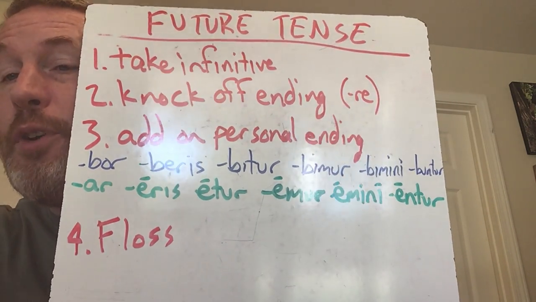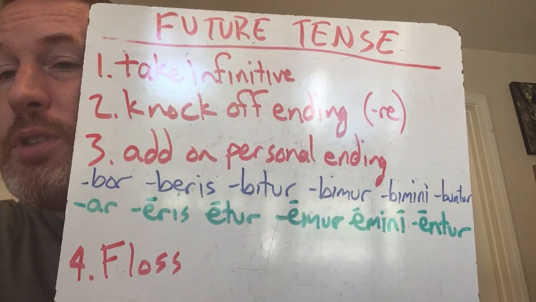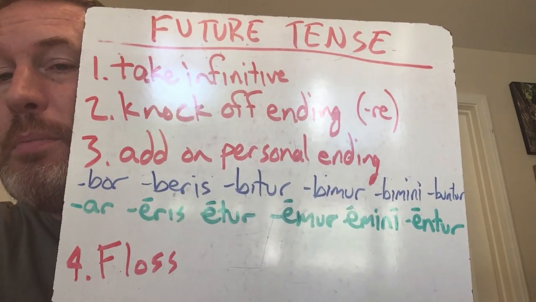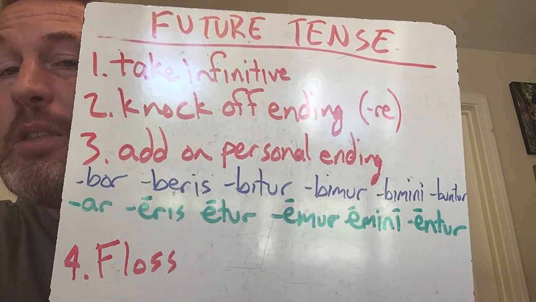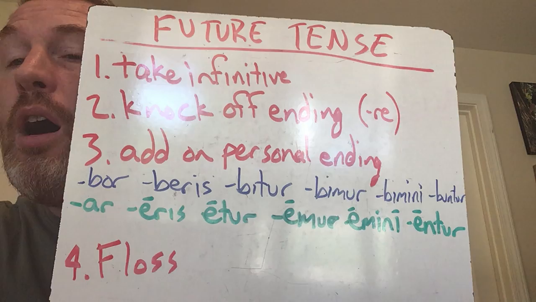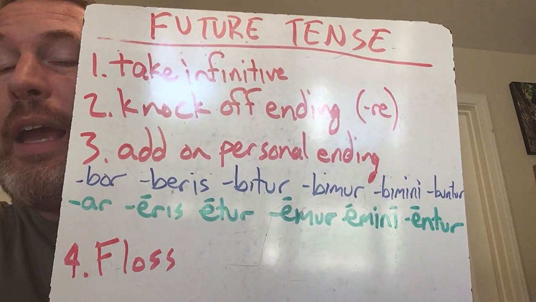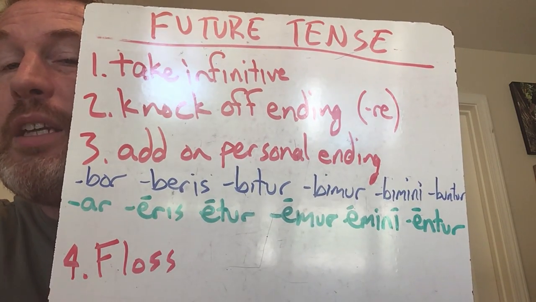But the first and seconds are in blue, thirds and fourths are in green. So bor, beris, bitur, bimur, bimini, buntur. And it's basically bo, bis, bit, bimus, bitis, bunt, but in the passive forms. And then ar, eris, etur, emur, emini, entur, like am, es, et, emus, etis, ent. So it's not that different, and it's not that creative a language. They're the Romans. They're not very creative that way.